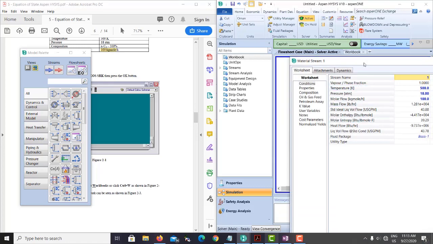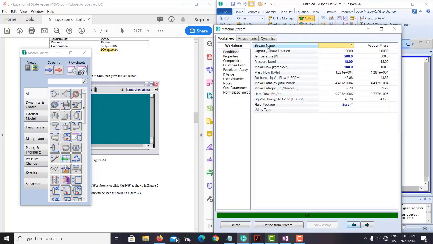What we are asked to do in the question in this example is find the specific volume. In Aspen HYSYS, it is called molar volume. We don't have any molar volume on this list, so how will we find the molar volume? It is not added on the worksheet.